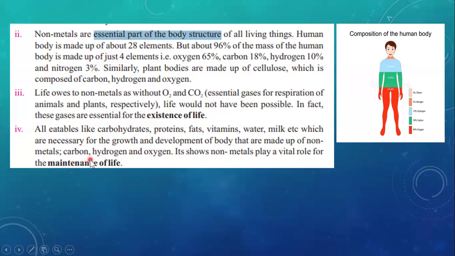So basically, the food that we consume contains non-metals, in various classes, and these are the classes: carbs, proteins, fats, vitamins, etc. Carbon, hydrogen, and oxygen. So basically, these are the most important non-metals that are responsible not only for our survival and existence, but also for our food and our maintenance. It shows non-metals play a very vital role in the maintenance of life.